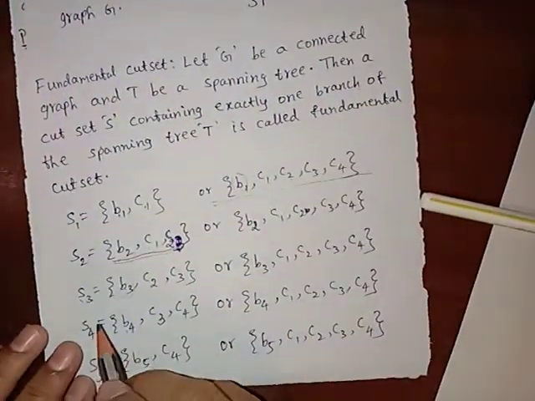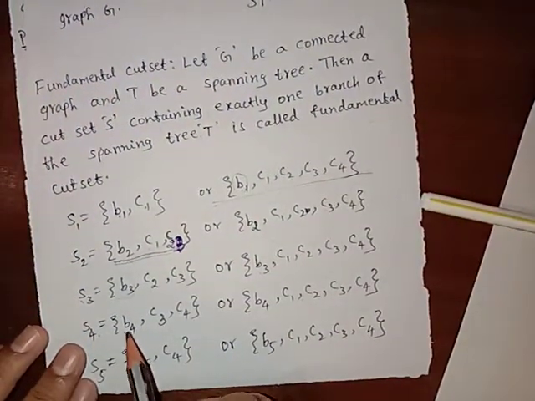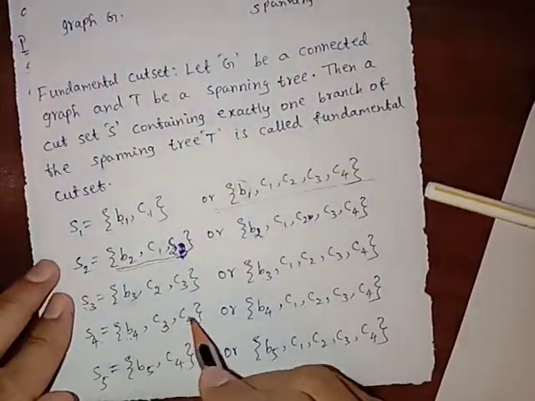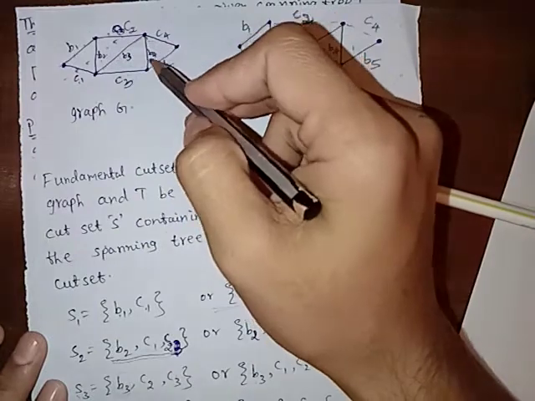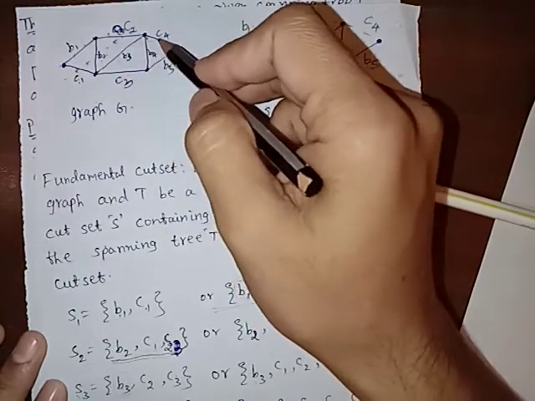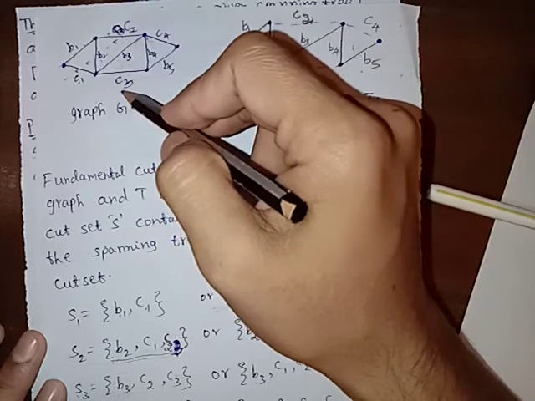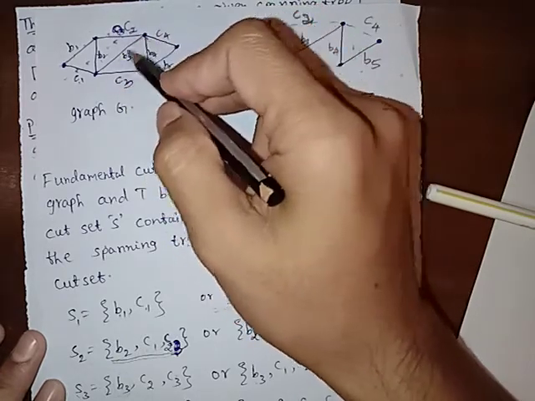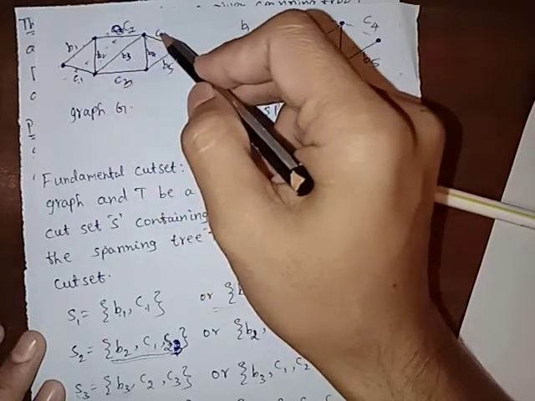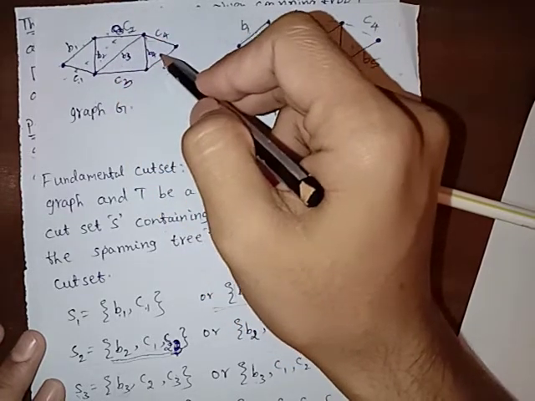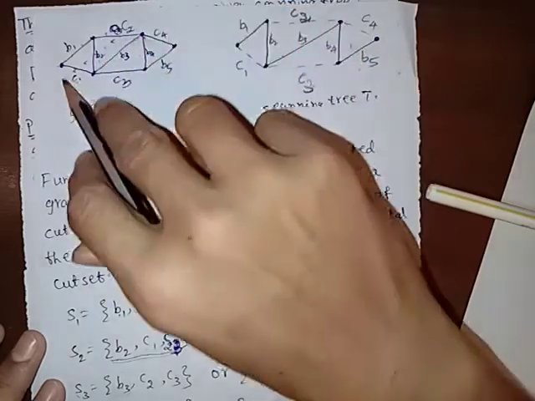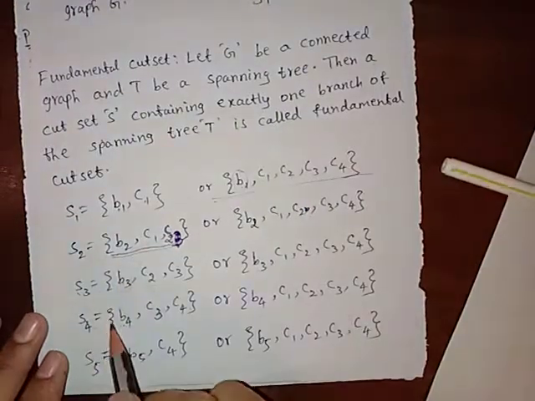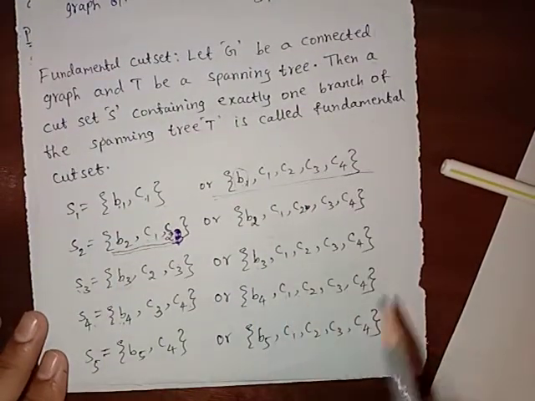And S4 with respect to B4: if we remove B4, C3, C4, this is B4, C4, C3. If we remove these three edges, then this graph and this line become disconnected. So the whole graph becomes disconnected if we remove these three edges. So similarly we can write B4, C1 to C4.